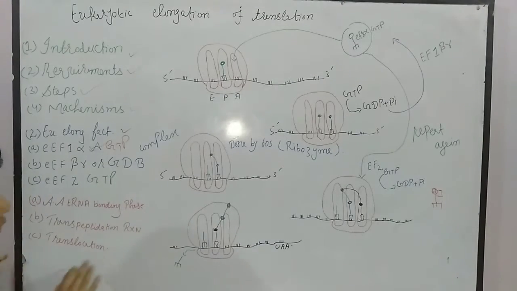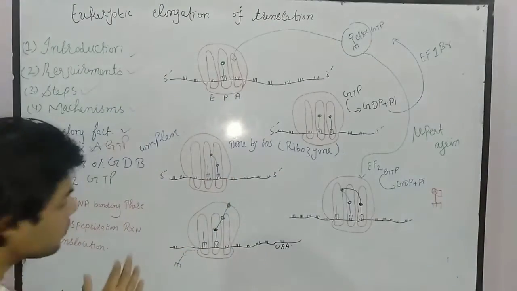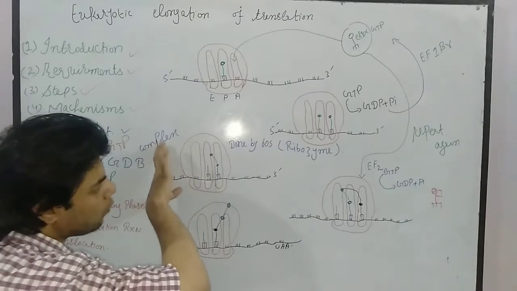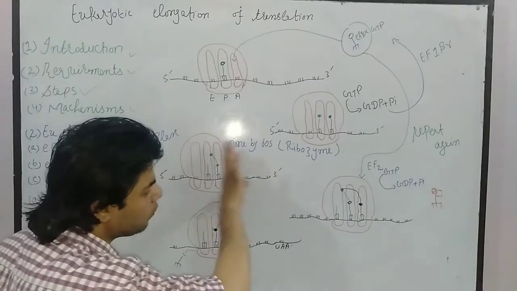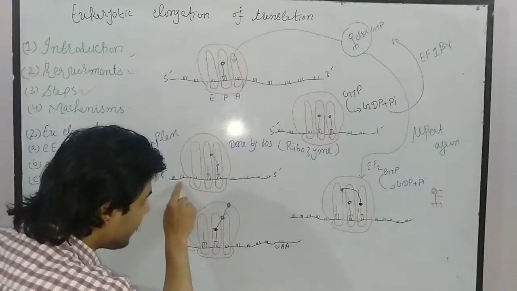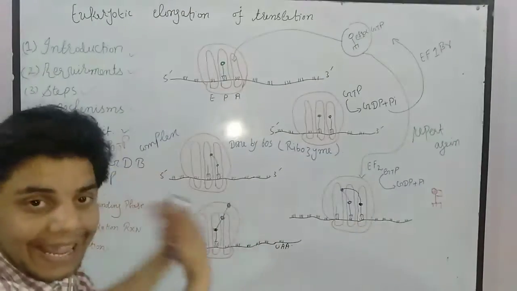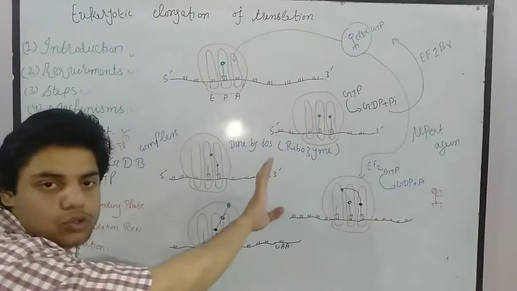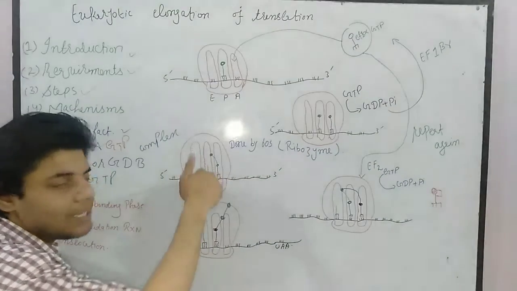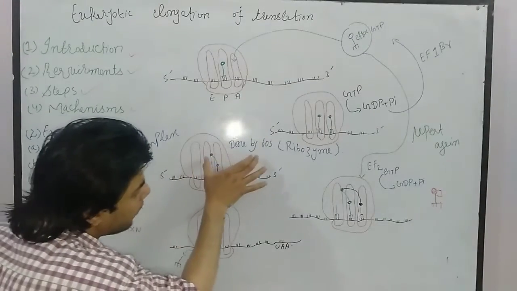Now the third step we call translocation. What happened in translocation? Once the bond formation is done, then this ribosome will move. And once it moves in the forward direction, then what happened? Remember guys, the messenger RNA and the transfer RNA are not moving. They will be present as they are. Just the ribosome moves. So once the ribosome moves, definitely its sites, the E, P and A sites, will also move. So just imagine, once it moves, what happened?